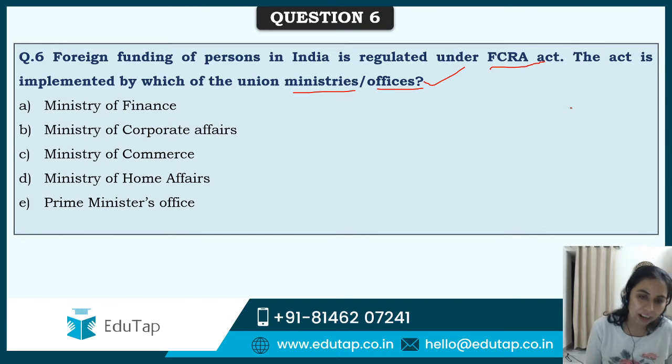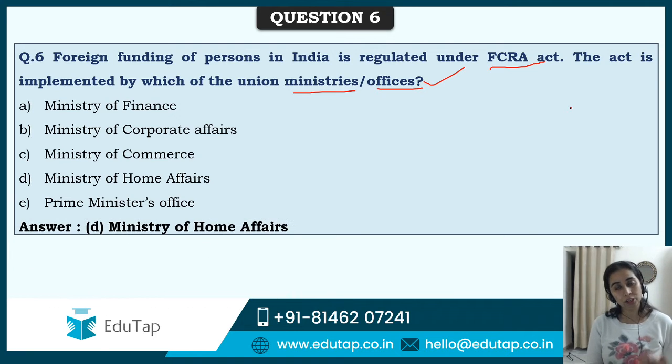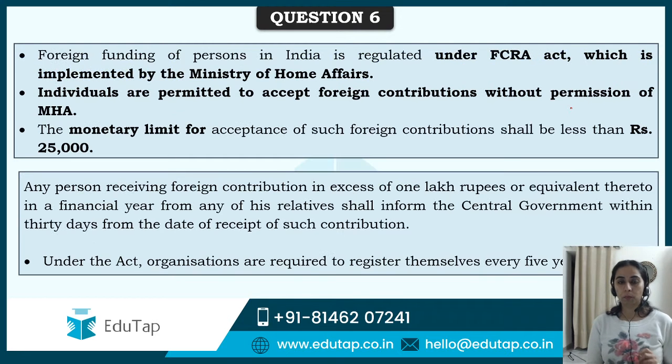A mix of answers is coming, but the majority of you, my dear students, have chosen MHA, Ministry of Home Affairs, and the majority of you are right. Ministry of Home Affairs is the one which implements FCRA. Okay, so foreign funding of persons in India is regulated under FCRA Act. It is implemented not by Ministry of Finance, not Ministry of Commerce, but Ministry of Home Affairs. Very important thing. Individuals can accept foreign contributions without the permission of MHA, but the monetary limit is rupees 20,000.